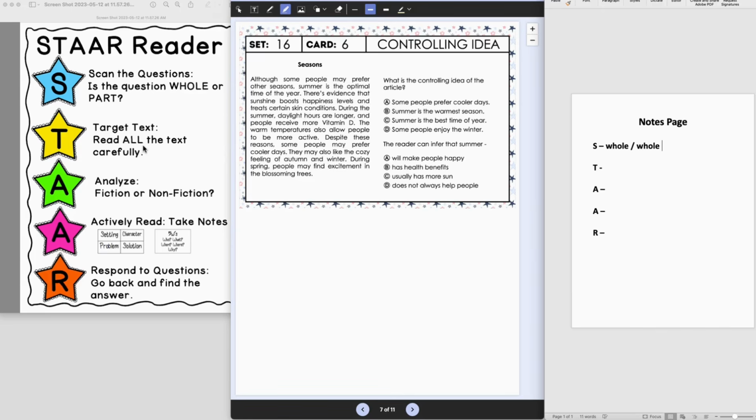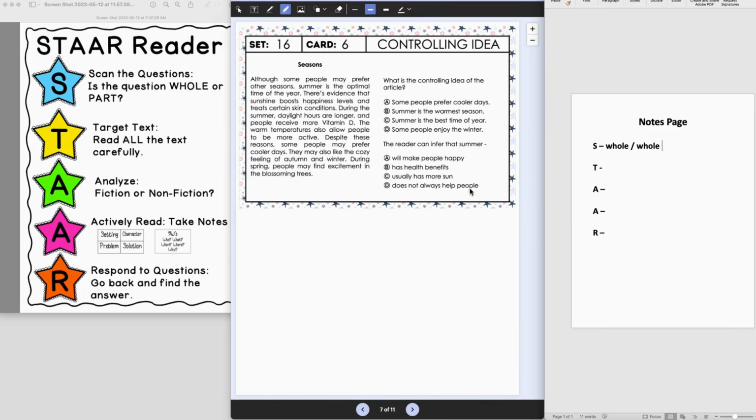Seasons. Although some people may prefer other seasons, summer is the optimal time of the year. There's evidence that sunshine boosts happiness levels and treats certain skin conditions. During the summer, daylight hours are longer and people receive more vitamin D. The warm temperatures also allow people to be more active. Despite these reasons, some people may prefer cooler days. They may also like the cozy feeling of autumn and winter. During spring, people may find excitement in the blossoming trees.